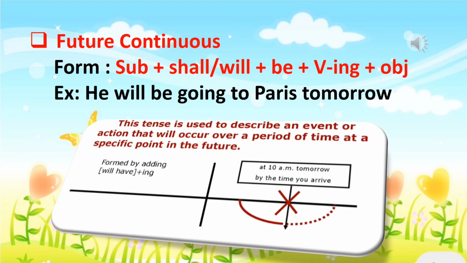Second, future continuous tense. The rule for writing future continuous is that subject plus shall or will plus be plus the ing form of the verb plus object. For example, he will be going to Paris tomorrow. See, from the given timeline, it is very clear. This tense is used to describe an event or action that will occur over a period of time at a certain point in the future, or a specific point in the future.